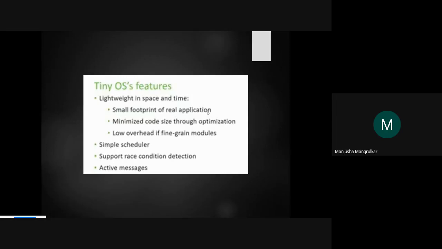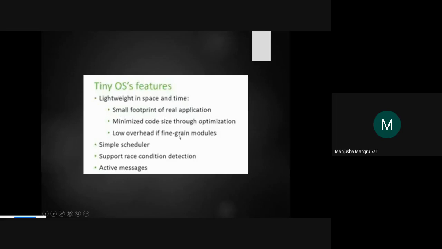Minimize code size through optimization, because it is a small monolithic design, not a modular one. If it is modular, the operating system is big, but it doesn't execute all components at the same time; it executes one module, whichever is required. But TinyOS uses a monolithic architecture, so all the components execute, but those components are made to a smaller size.